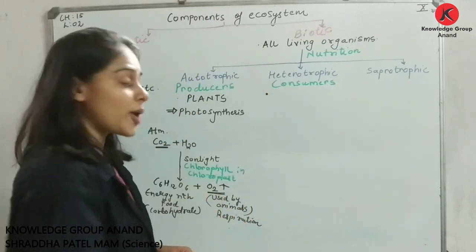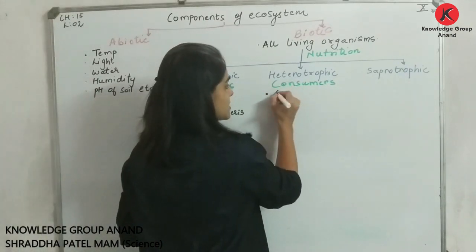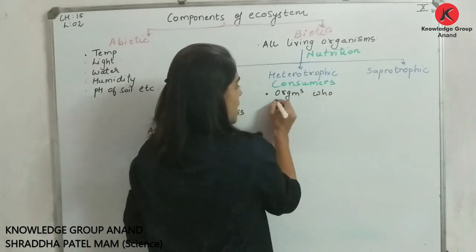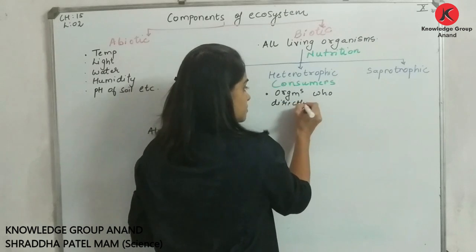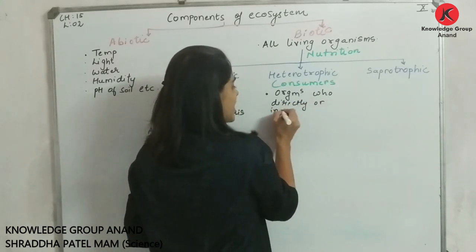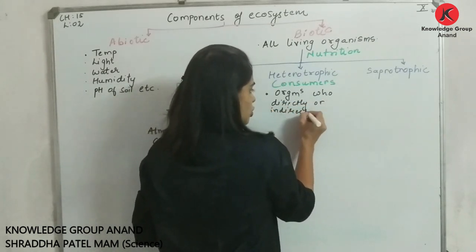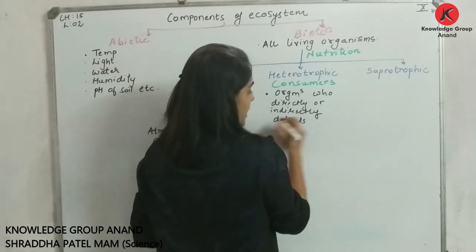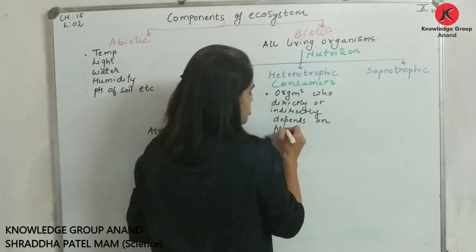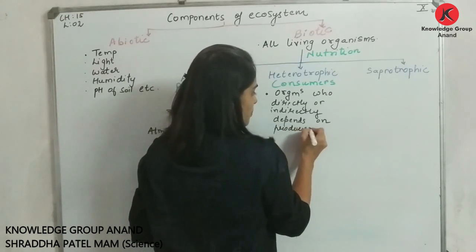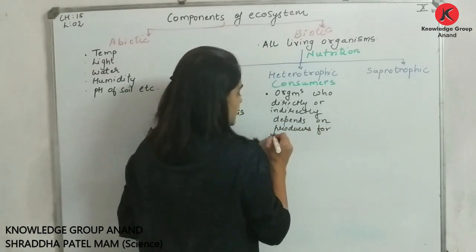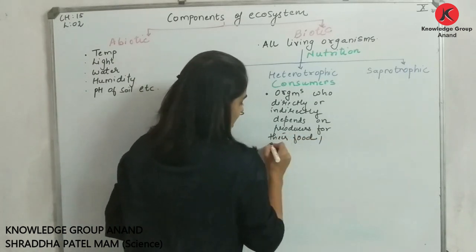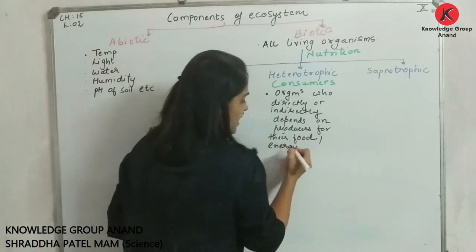These are organisms who directly or indirectly depend on, किसके ऊपर डिपेंड्स करते हैं, producers for their food requirement, for their food, और आई कैन से फूड अल्टीमेटली एनर्जी.